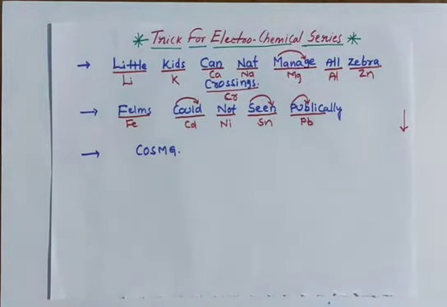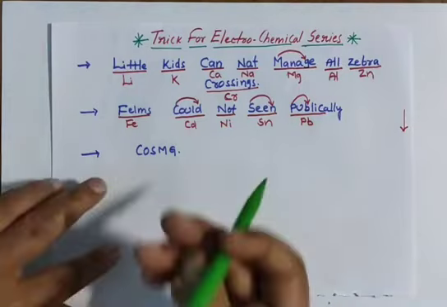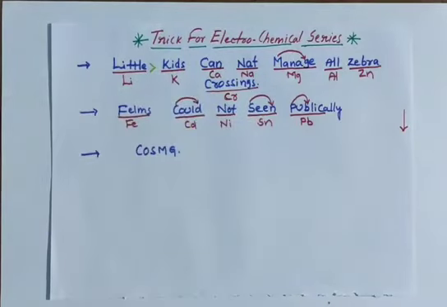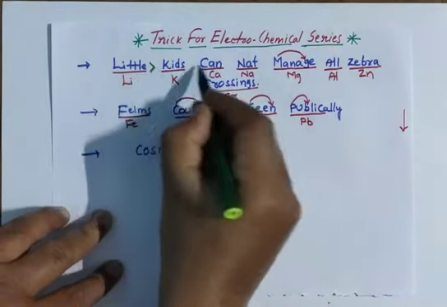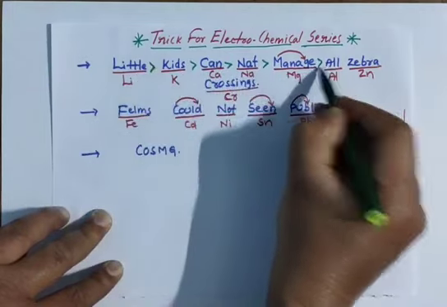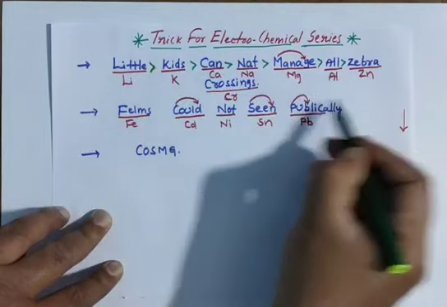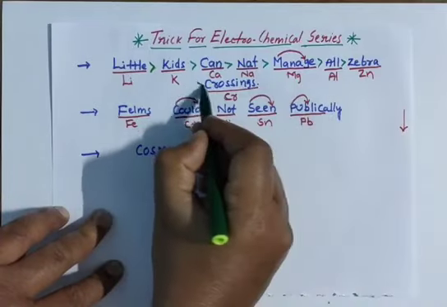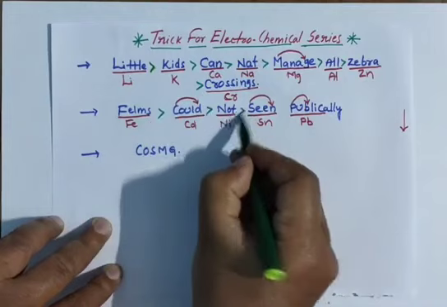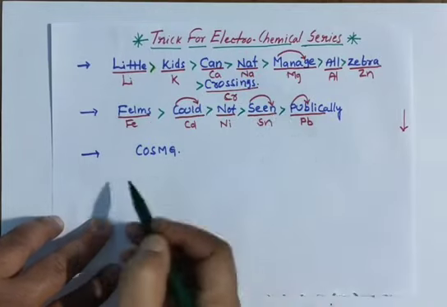Clear? Now this is the order you have to remember: lithium, potassium, calcium, sodium, magnesium, aluminum, zinc, chromium, iron, cadmium, nickel, tin, lead.